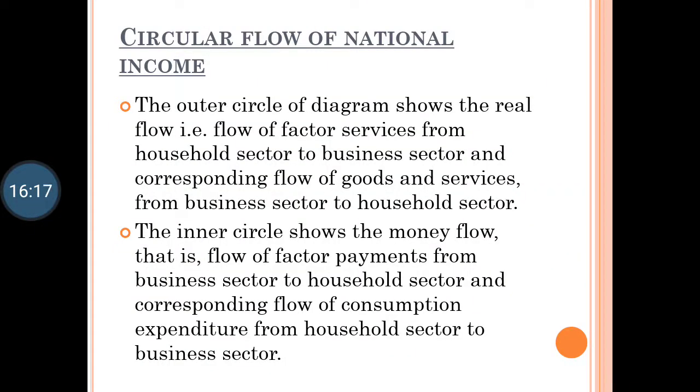The inner circle shows the money flow, that is, the flow of factor payments from the business sector to the household sector and the corresponding flow of consumption expenditure from the household sector to the business sector.